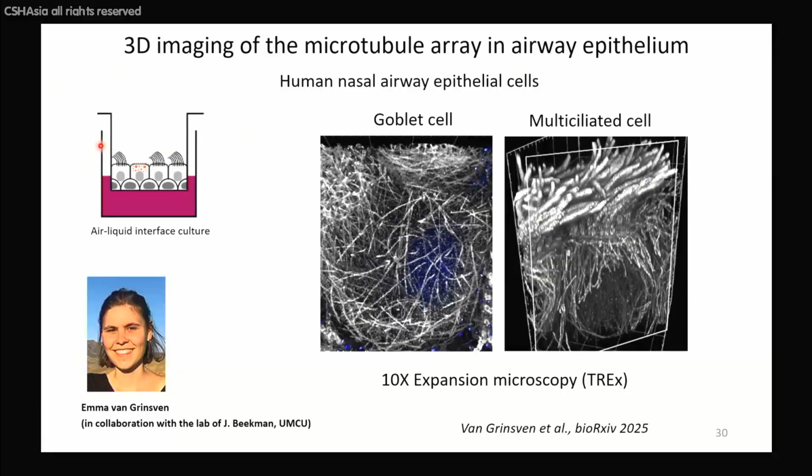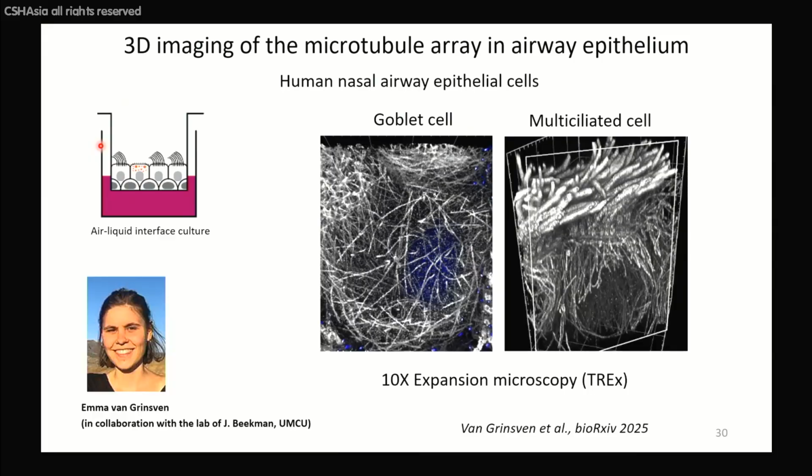Okay, now I would like to switch gears again and talk a little bit now from in vitro. I will go to a cellular system, and I will switch from the plus ends to the organization of microtubules, which is another favorite topic in my lab.